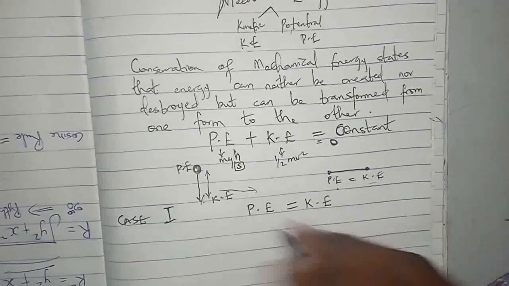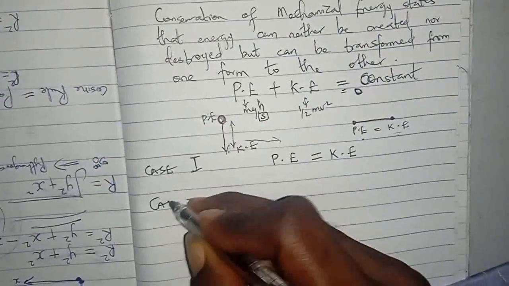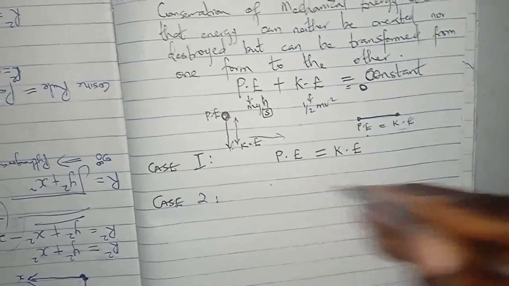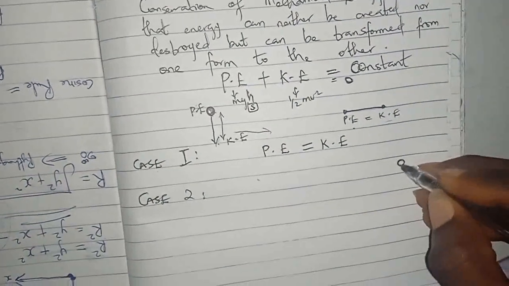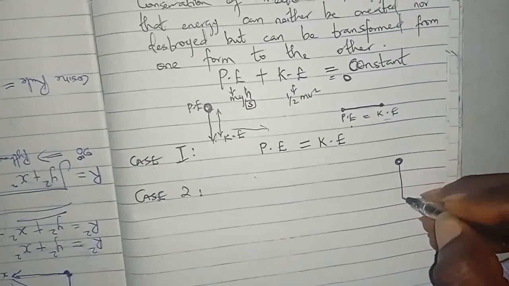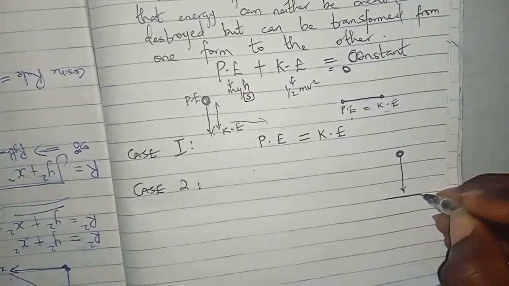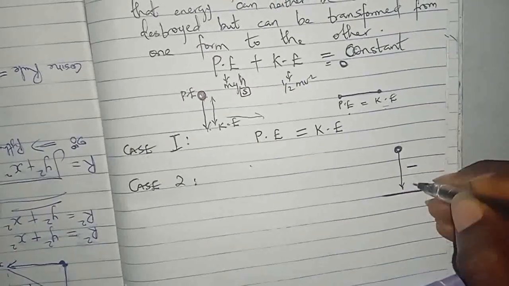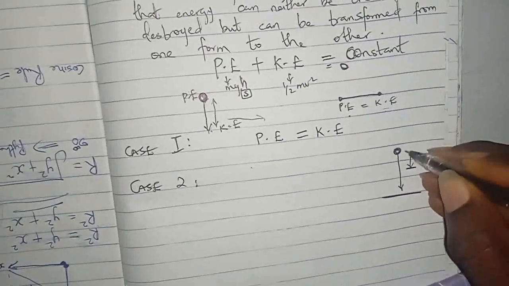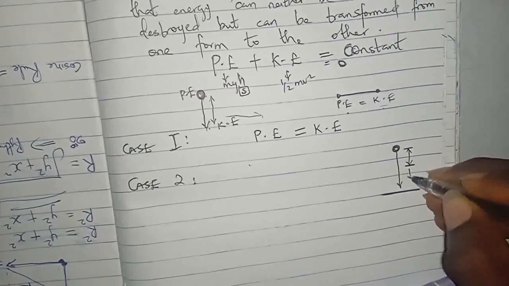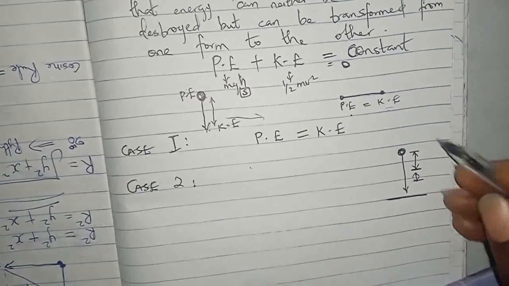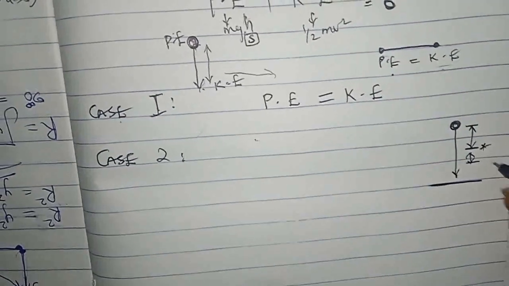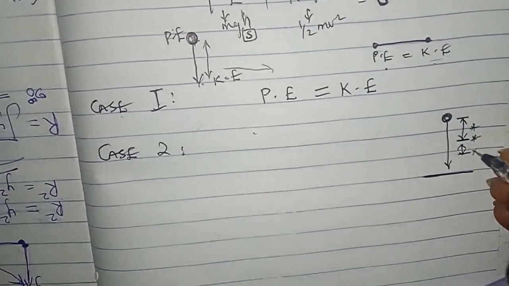But for case 2, if I have a body, a stone, for example, that is dropped, and this stone wants to hit the ground, but before hitting the ground, let's say halfway, or at any point, they ask me what is the mechanical energy at this point, or this point, or this point.